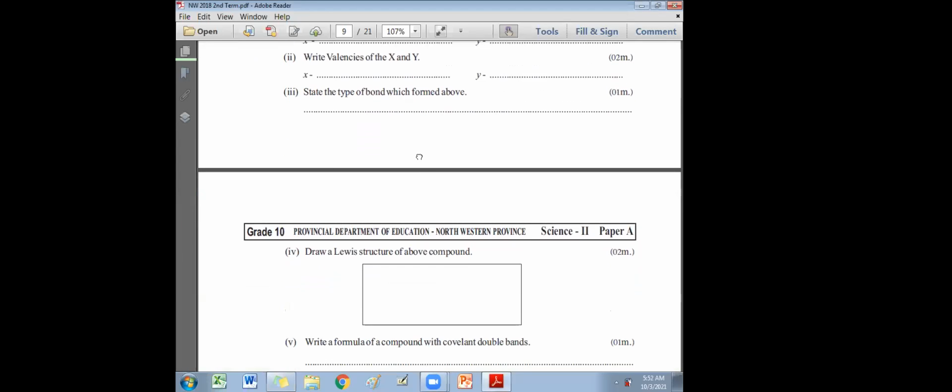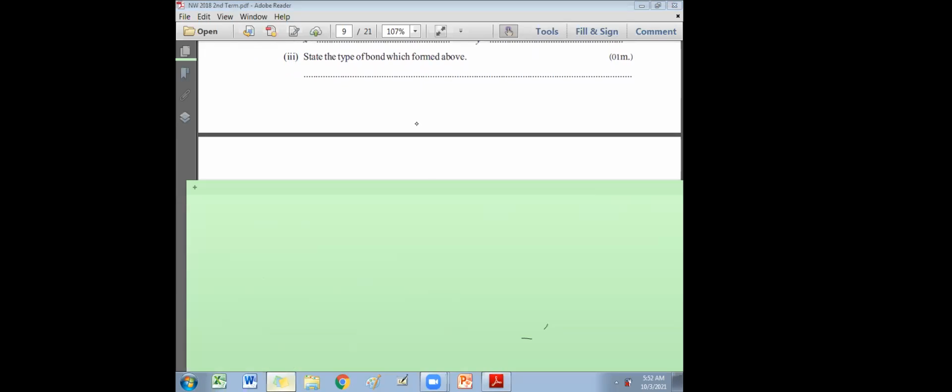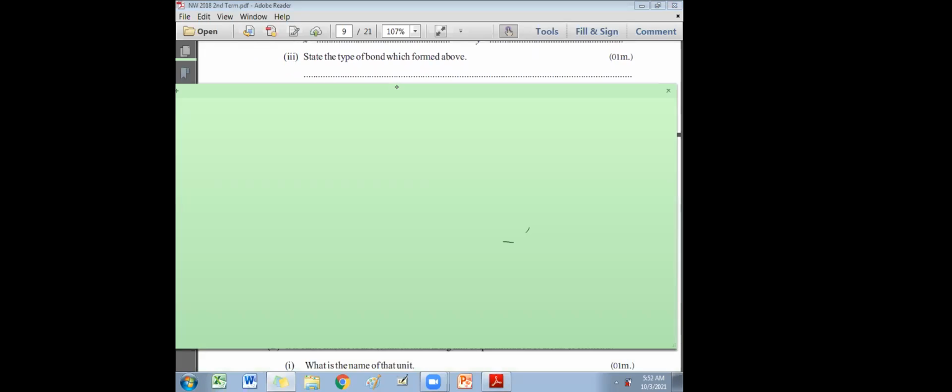Part 3, let's see what they ask. Part 3, they ask, state the type of bond which forms above. So there are 2 types of bond you have learned now, covalent bond and ionic bond. So when it forms Y to X, it's the same as H2O.